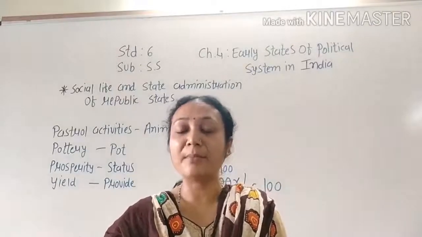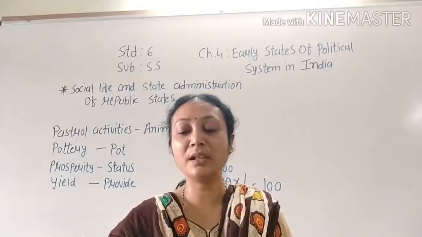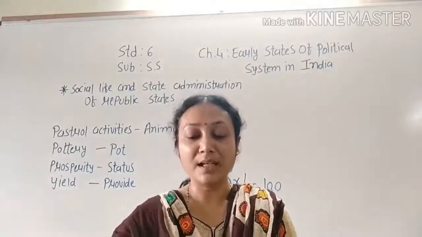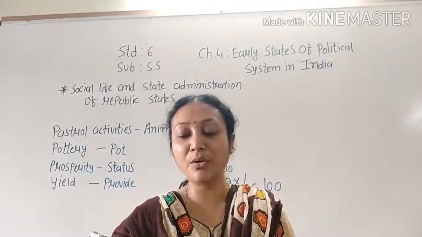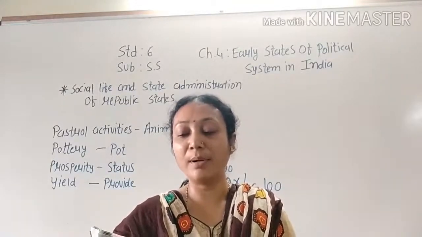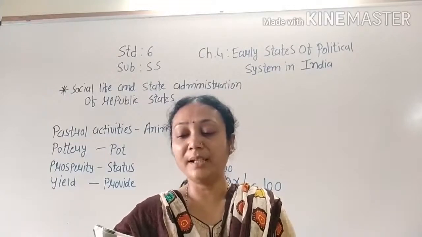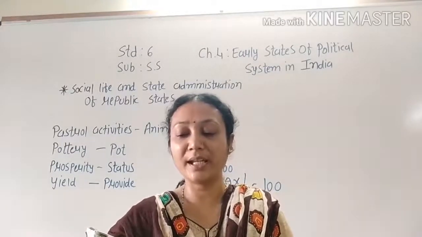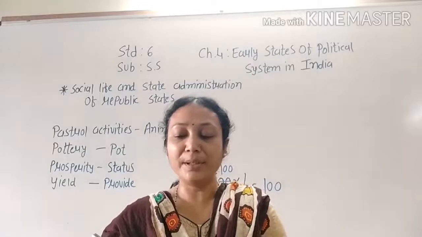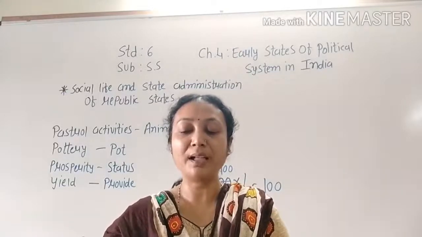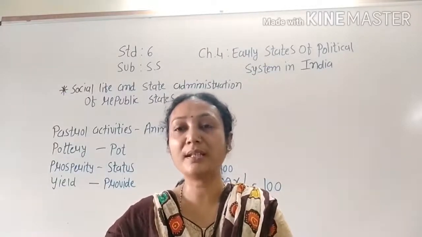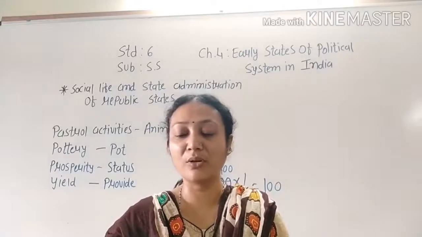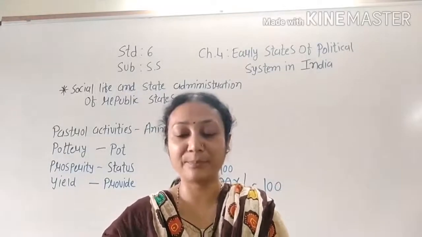By pedestrian means by walking, and they gave all the information about the republics. Since Mahatma Buddha was born during the era of republic, the era is known as the Buddhist era. So this particular time where Mahatma Buddha was born is also known as the Buddhist era.